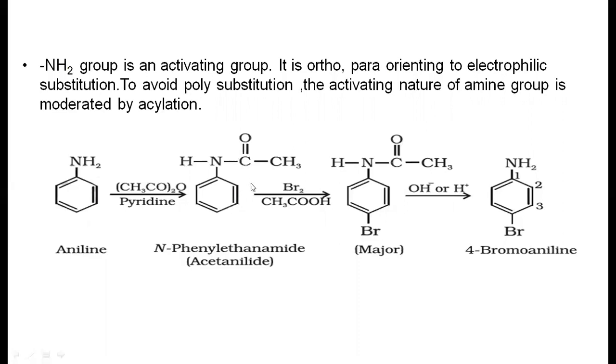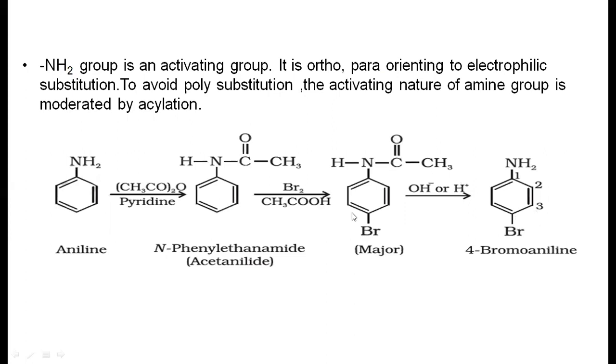Further, when it reacts with bromine in acetic acid, the electrophile Br plus can react only at the para position, because of the bulkier group, and the bromine size is also bulkier. Because of the steric repulsions, this Br plus electrophile will attack at the para position. After producing this para bromo acetanilide, on hydrolysis the complete acetyl group will be eliminated and produces the para bromoaniline.